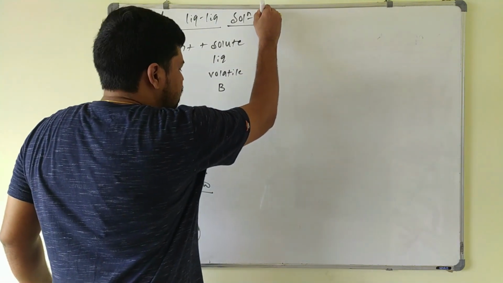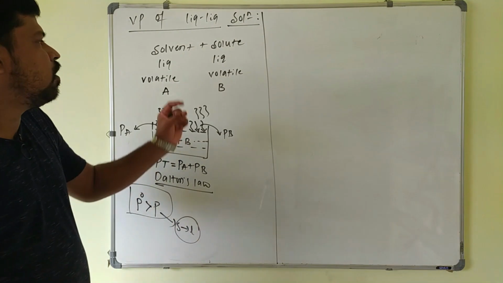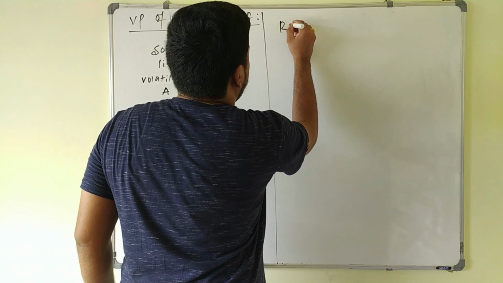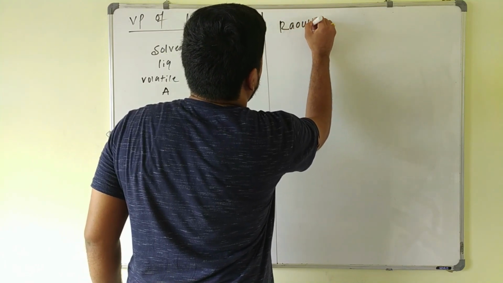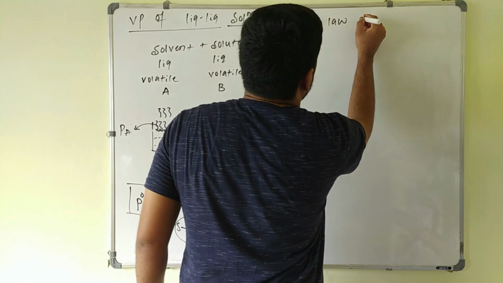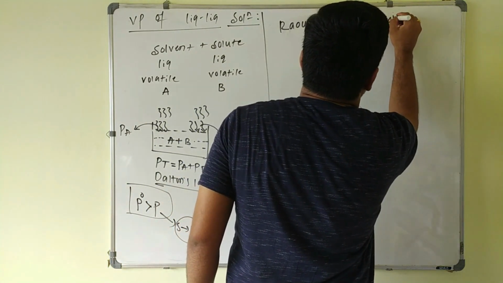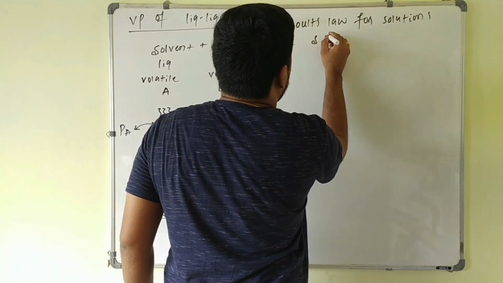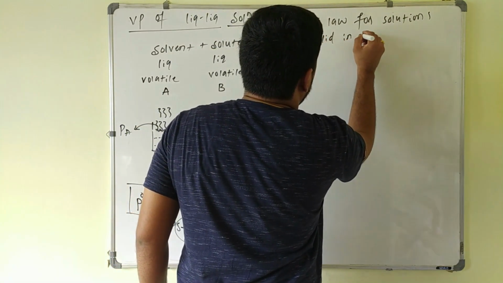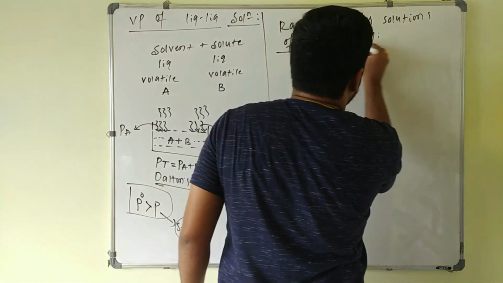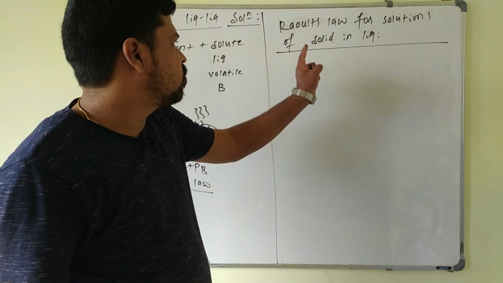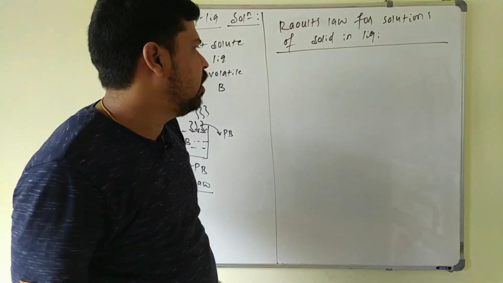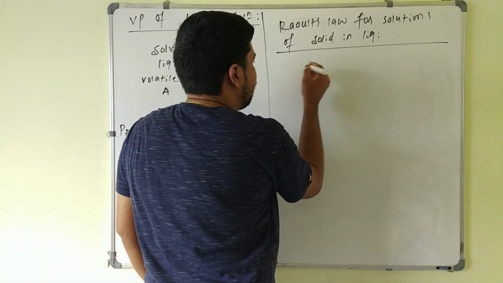Now we will discuss Raoult's law for solutions of solid in liquid. Always keep in mind here, solid is added to the liquid, which means the solvent is liquid and the solid is what? Solute here. So this is a liquid solution.